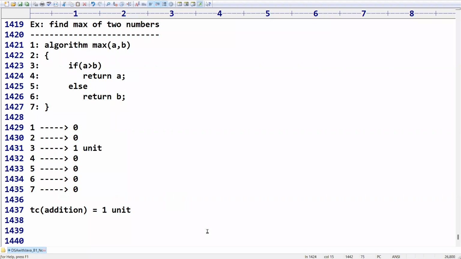Sir, I have one question. So here we are considering only A greater than B. Please wait, Rashmi, just 1 minute. Please give me 1 minute time. Please wait.